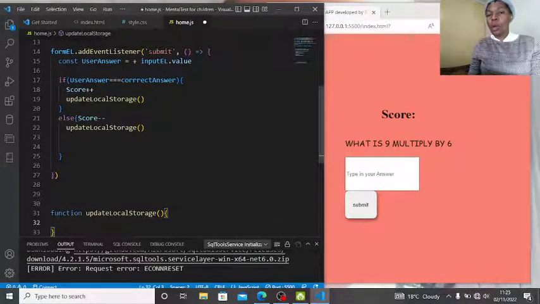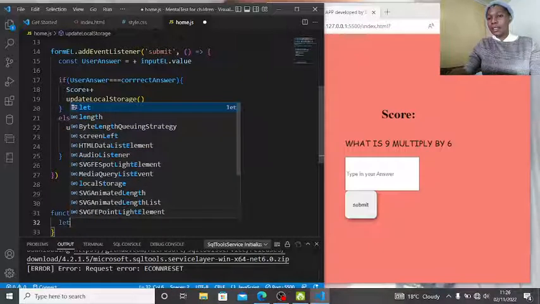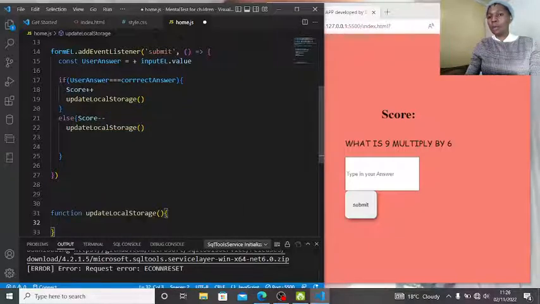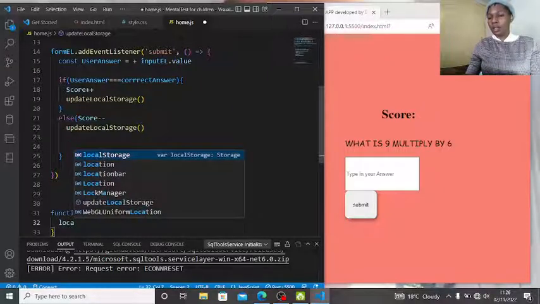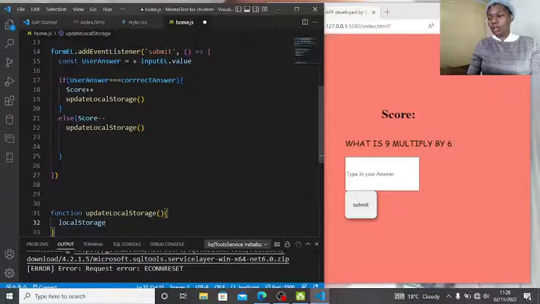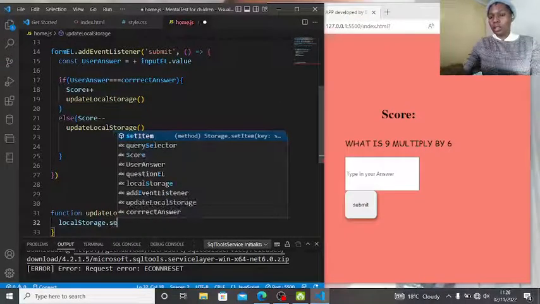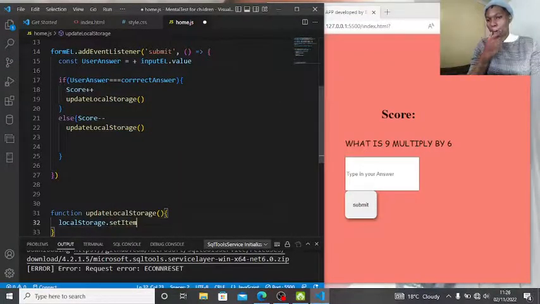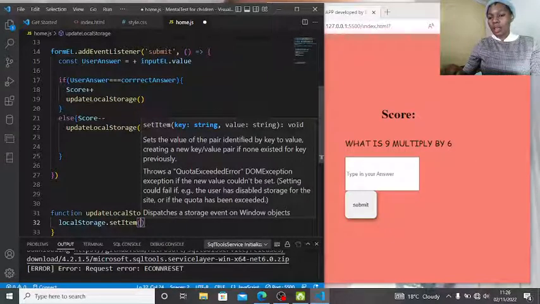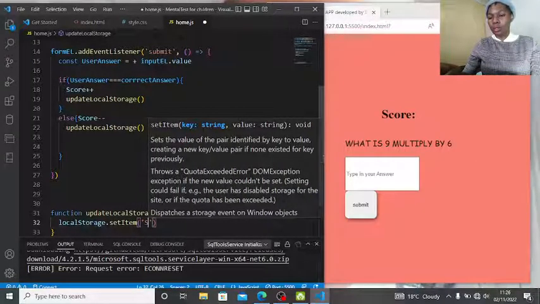Okay, we're going to use a JSON. So to update something we're gonna say let. Okay, we are declaring, we're gonna say localStorage.setItem. Let us call this item score.